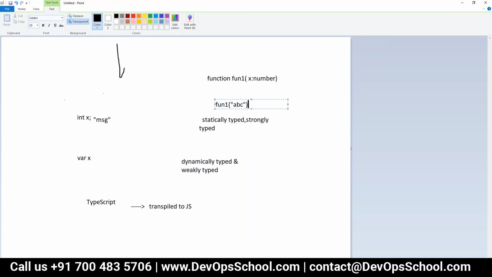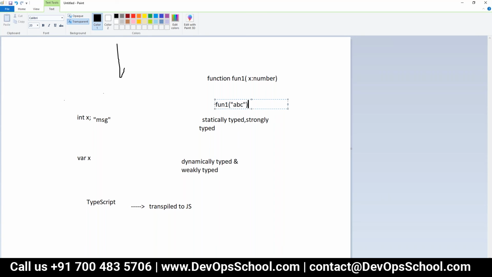Apart from these errors, forget about that, that we will get runtime errors. Apart from that, any other advantage? So your VM can do optimizations based on the data type we are passing.